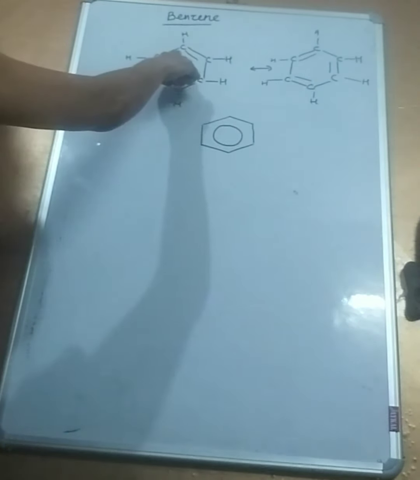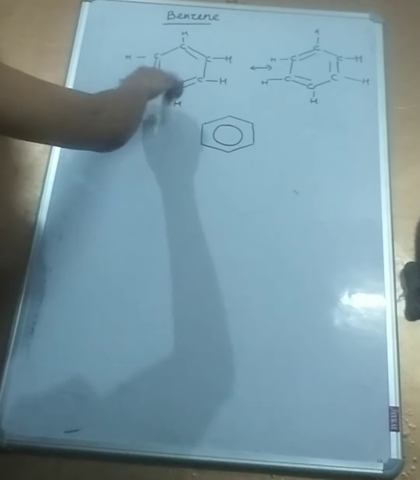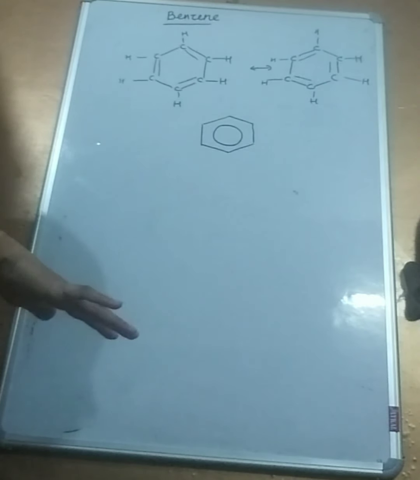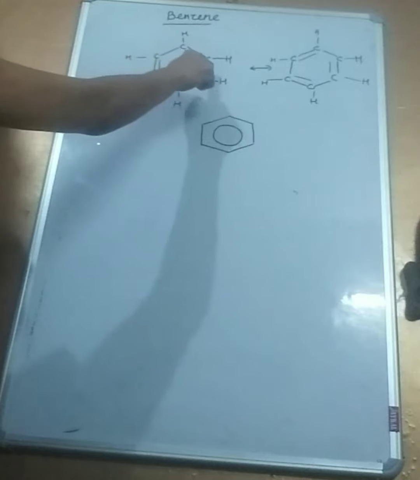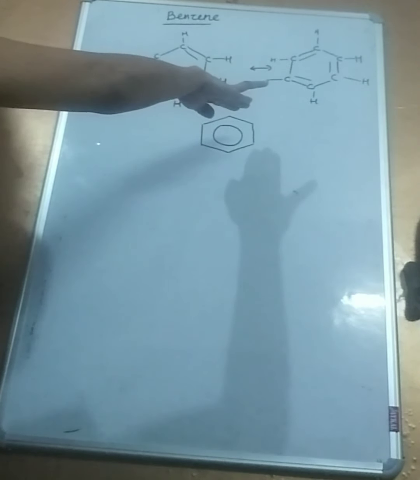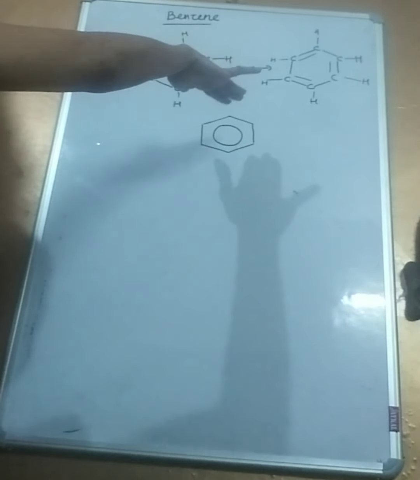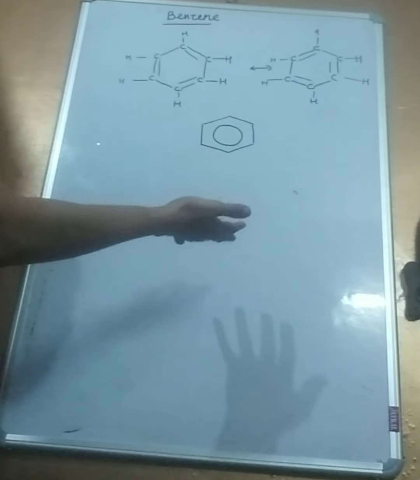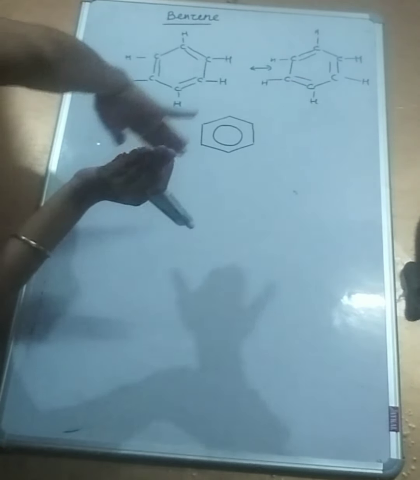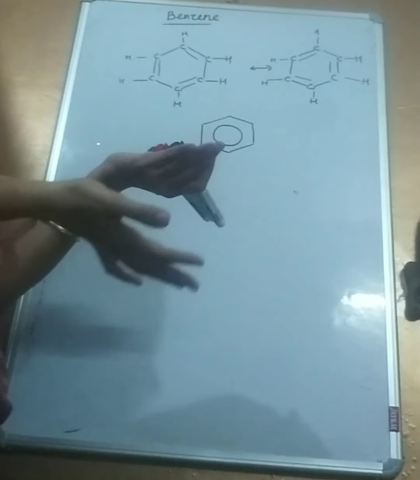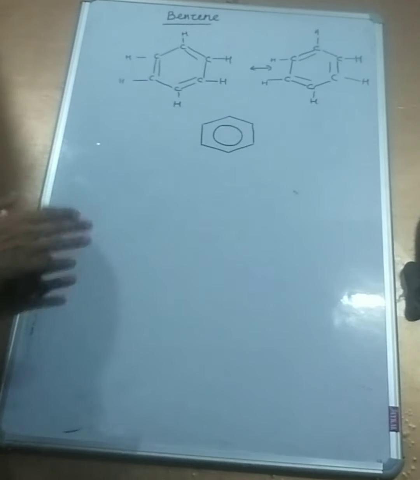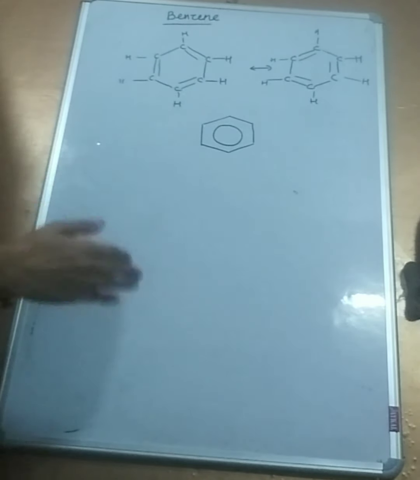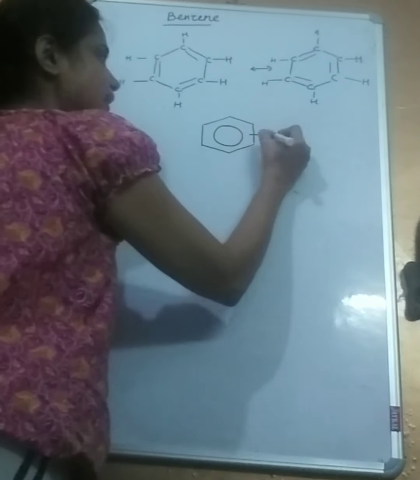Just to remind you, carbon is sp2 hybridized. So it's a planar molecule. sp2 hybridization is a trigonal planar structure, if you remember. And the unhybridized p orbitals have formed these pi bonds. The unhybridized p orbitals form a system of pi electrons above and below the plane. In other words, it's a planar molecule with electron density above it and electron density below it. Why? Because of the sidewise overlap of the unhybridized p orbitals. So it's an electron-rich system. So benzene is an electron-rich system.